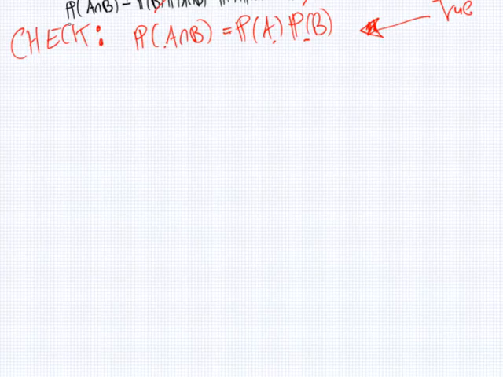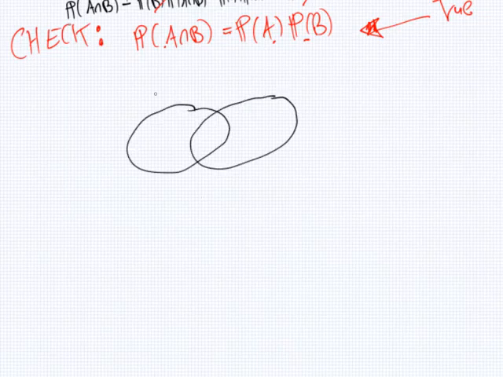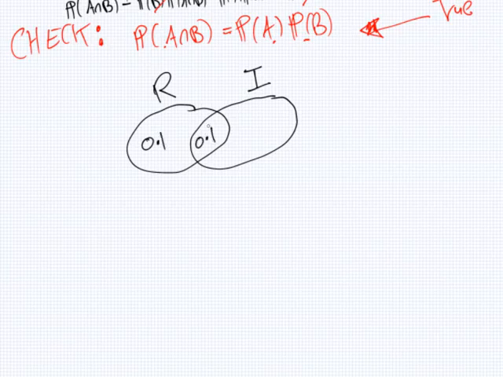Now I'll give you an example, maybe the example with the ice cream. So we have here two events, rain and ice cream. So I don't know. Probability that it rains, we'll say is 0.2. So I'll put 0.1 here, 0.1 here.